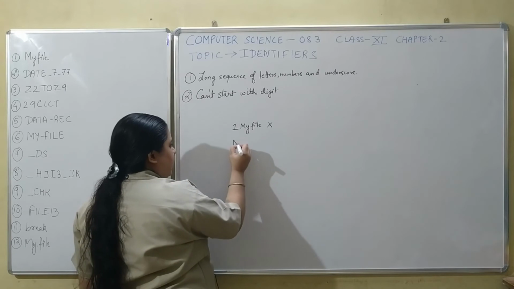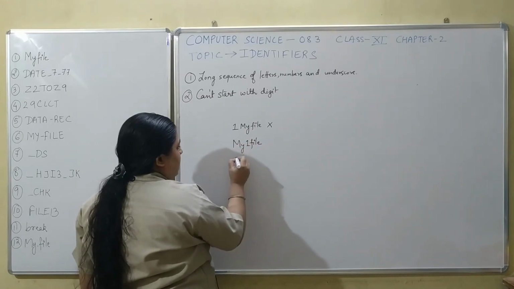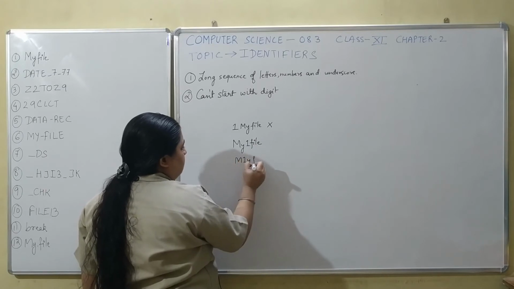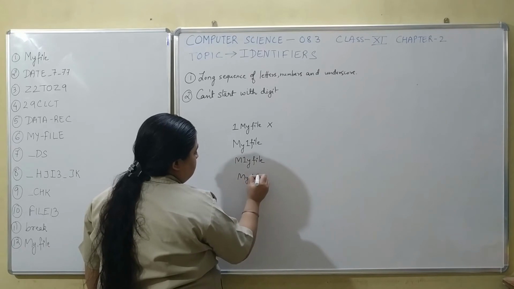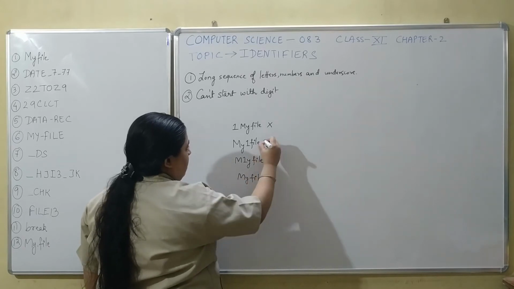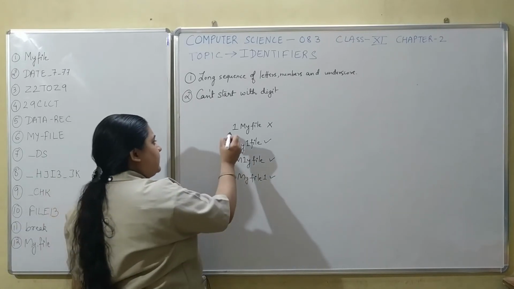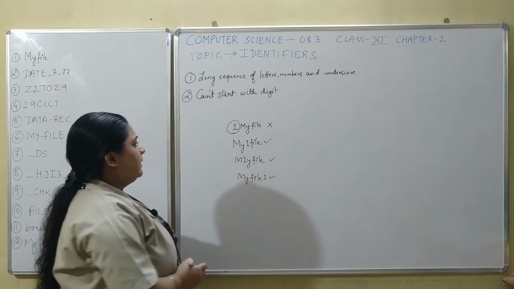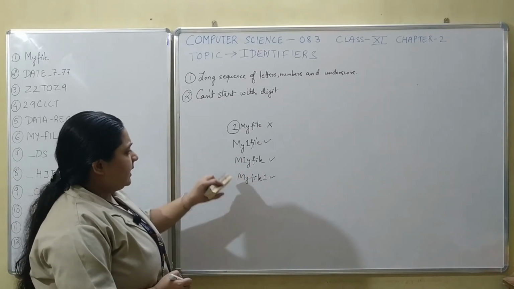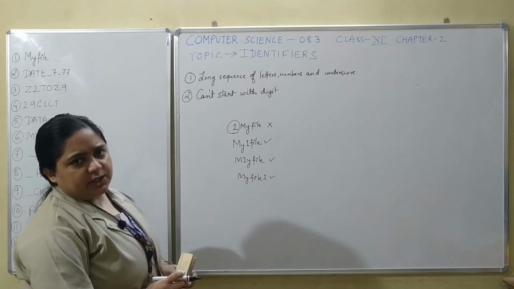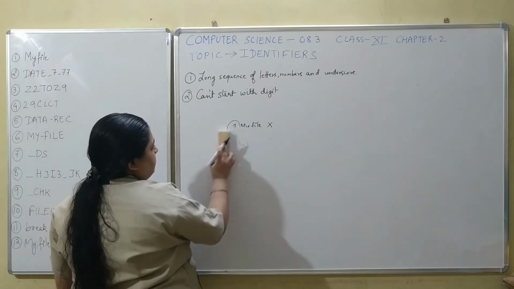But if I write these other forms, all these three are correct. That is, you cannot start the identifier with any digit, but your identifier can contain a digit anywhere. So it cannot start with a digit.